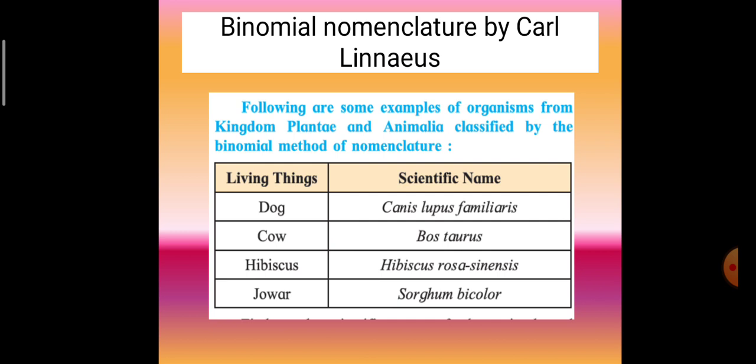Here you can see the scientific name of dog, Canis lupus familiaris. Cow, Bos taurus. Hibiscus rosa-sinensis. Jowar, Sorghum bicolor. So you have to learn these scientific names.